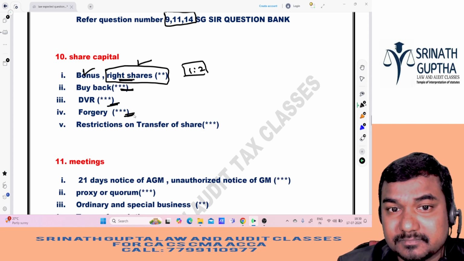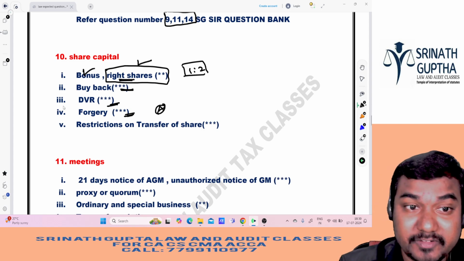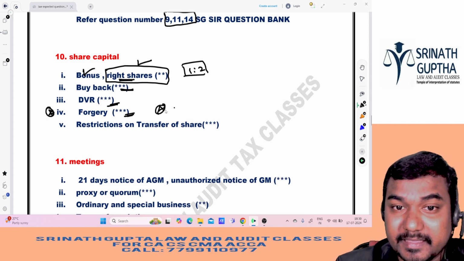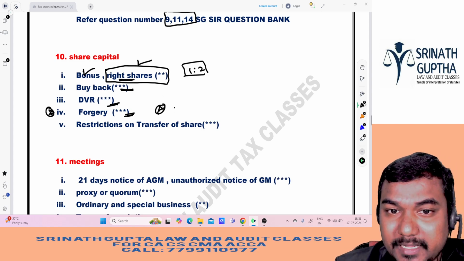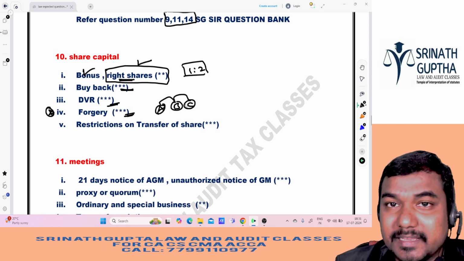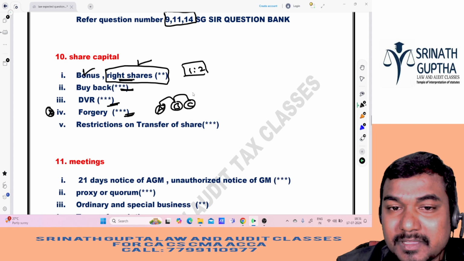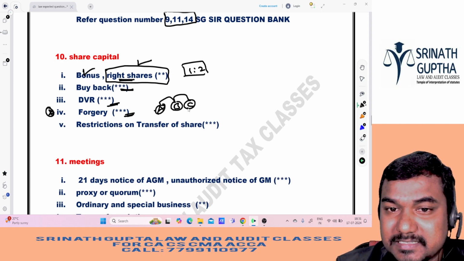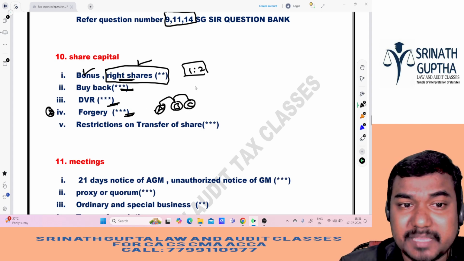Forged transfer, this is a very favorite question of the examiner. A is the shareholder of the company. A's signature is forged and the shares are transferred to B, and B transferred to C. Then A realizes that the certificate is forged. Then the rights of A, rights of B, rights of C. This question is a very favorite question of the examiner.